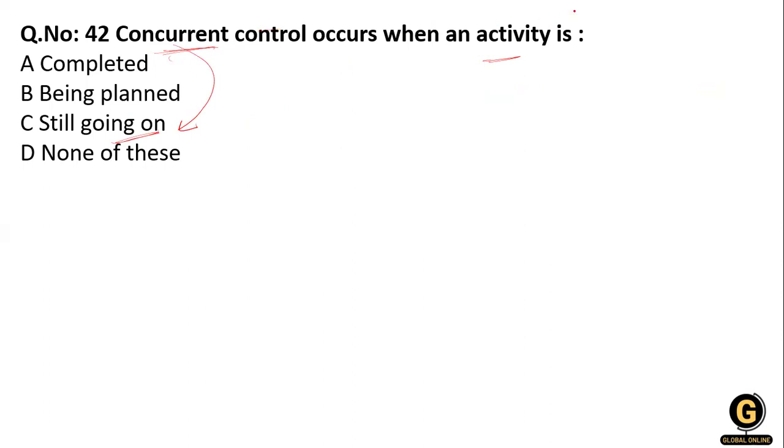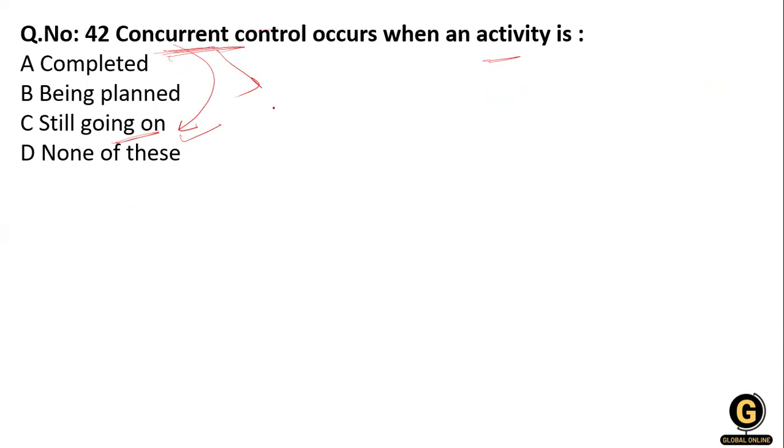Concurrent control occurs when the activity is going on. The process of monitoring and adjusting the ongoing activity and processes is known as concurrent control.